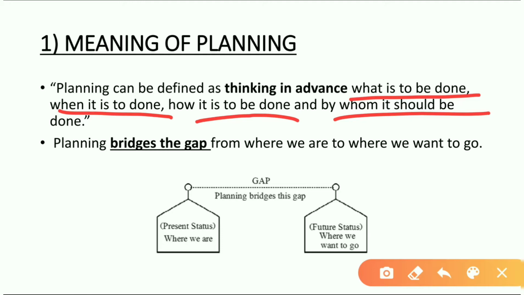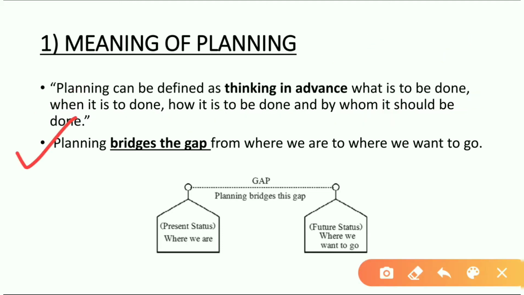So what is the meaning of planning? Planning means thinking in advance what is to be done, when it is to be done, how it is to be done, and by whom it is to be done. What activity has to be performed, at what time it is going to be performed, what process we are going to apply to complete that activity, and by whom the activity is going to be done. All these comprise planning. Understood?